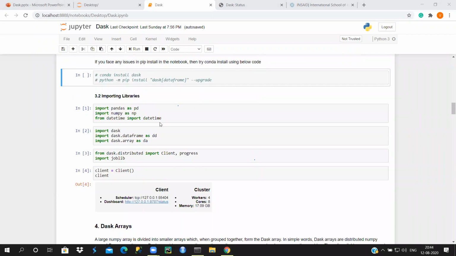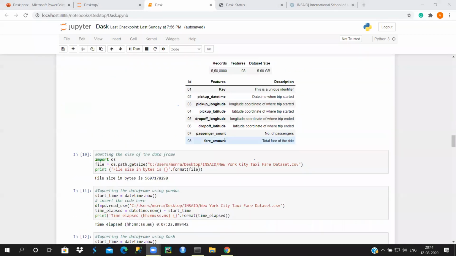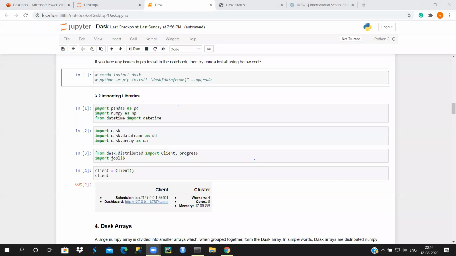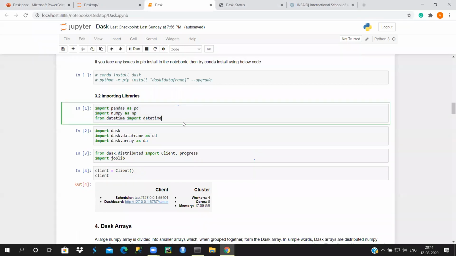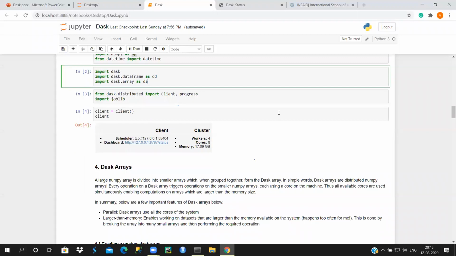Next, I'm not going to run any of the code because it's going to take a lot of time. You need to import these libraries: pandas, numpy, and datetime to compare the time taken. Then we will have dask.dataframe as DD. Similar thing, we use the alias pandas as PD and numpy as NP. You import dask.dataframe as DD, dask.array as DA. Then you have Dask distributed, which is going to distribute your computations to different cores, and joblib is the one I told you about, that we are going to create ML models using joblib.